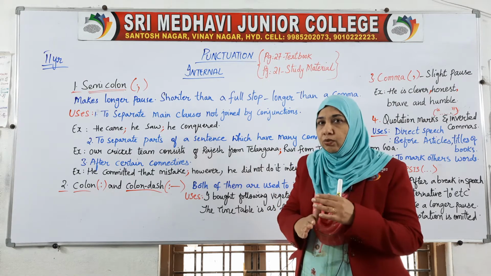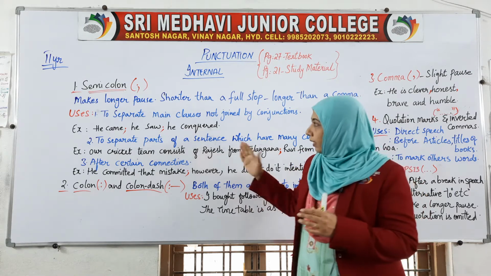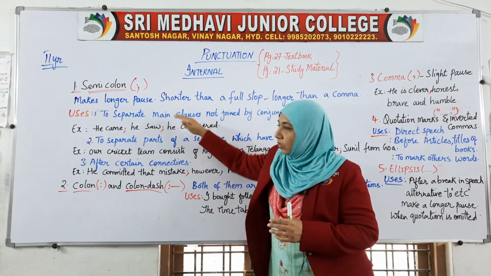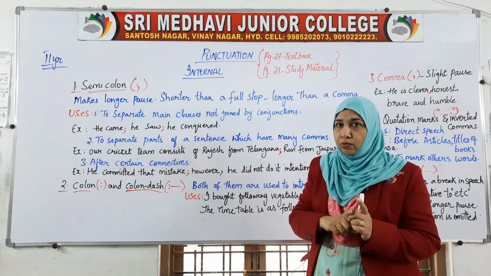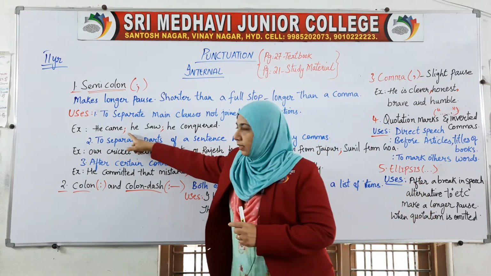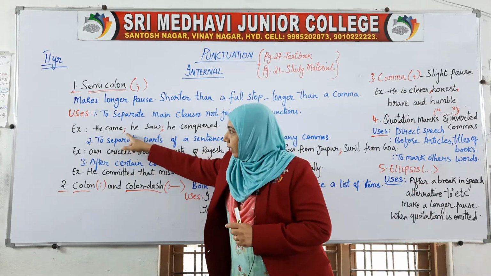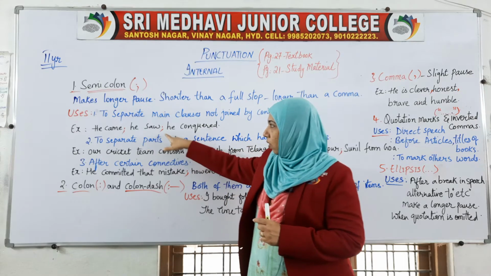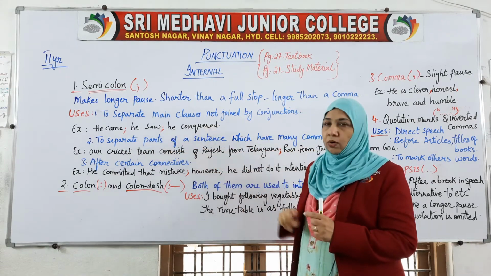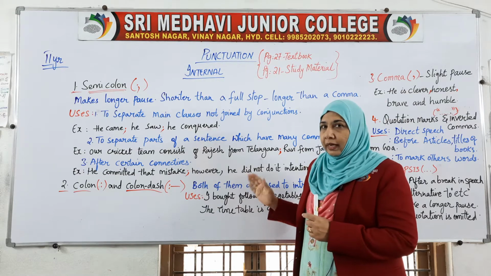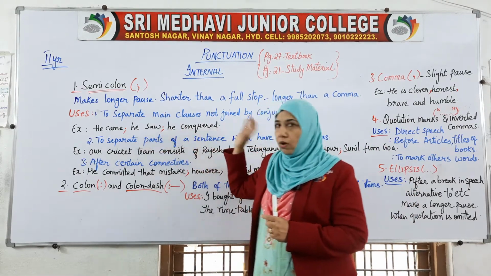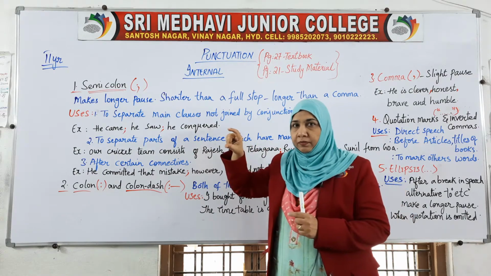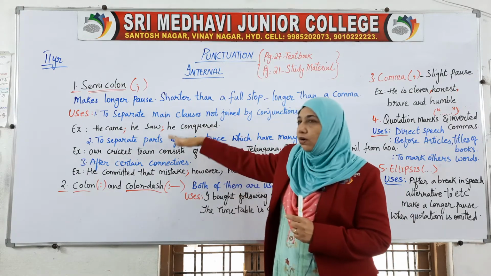When two main clauses are separated and a conjunction is not used, then we have to use the semicolon. He came; he saw; he conquered. If we use a conjunction, it is: he came, saw and conquered, where 'and' is the conjunction. But here we are not using one.